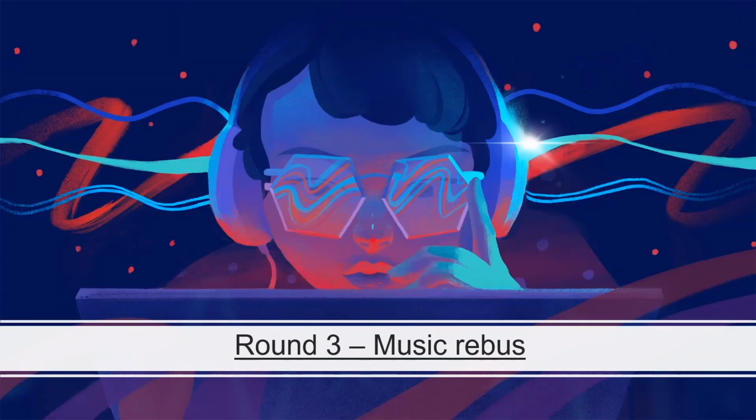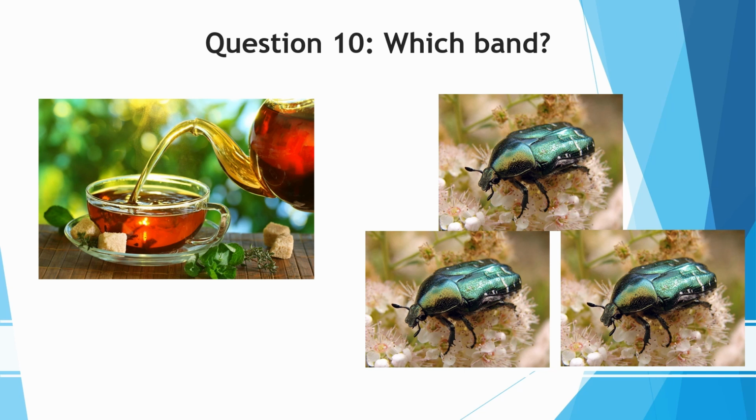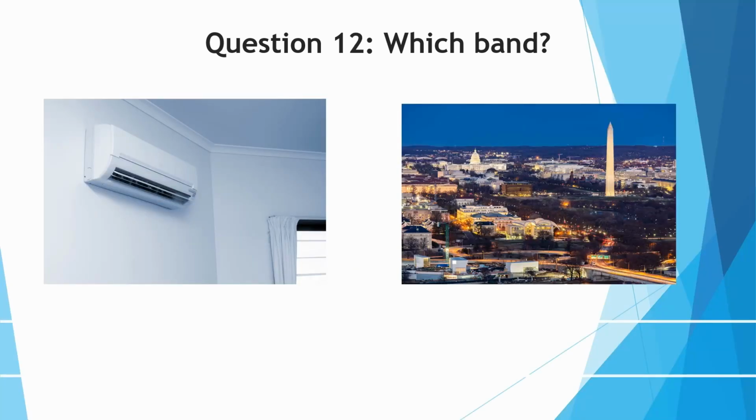And then we got the music rebus, and we have, of course, the Beatles. That's the answer to this question. Moving on, we have Ram, and then a lot of ones, so Ramones. Good job if you got that. Pretty good wordplay. We're moving on to AC/DC. Of course, AC, and then we have Washington, D.C., so AC/DC.